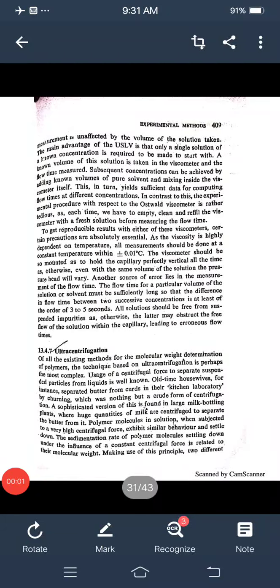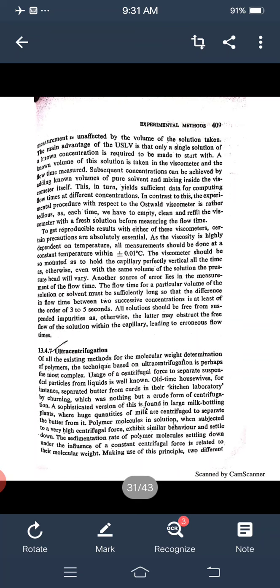Dear students, our topic will be continued polymer science. Today's topic of polymer science, its subtopic, is ultracentrifugation. Among all the existing methods for the molecular weight determination of polymers, the technique based on ultracentrifugation